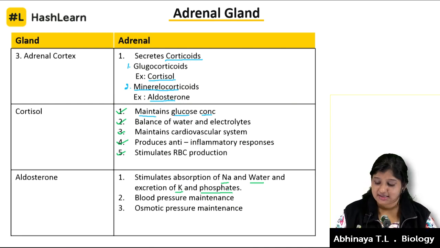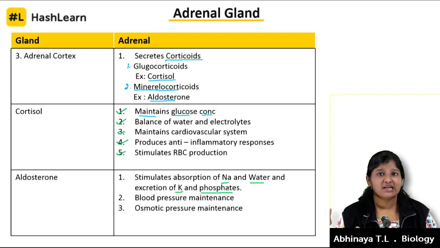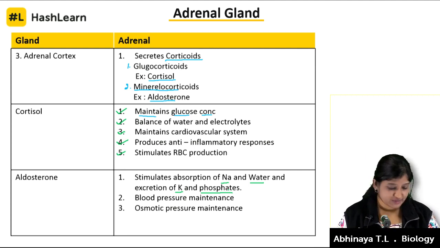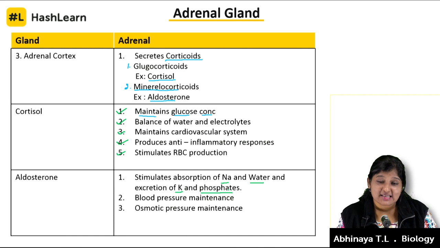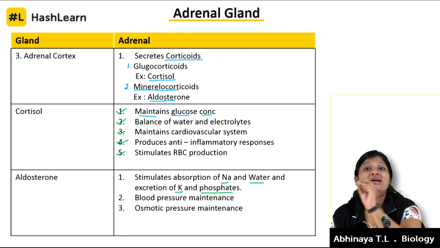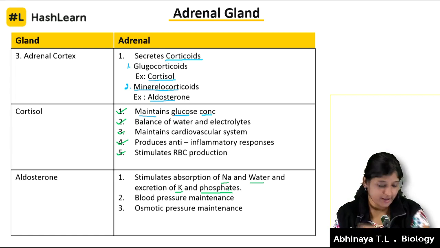Aldosterone, as I said, handles water and electrolyte balance, so it obviously goes to the renal tubule in the kidney. It absorbs sodium and water and kicks out potassium and phosphate. In turn, it maintains the osmotic pressure and the blood pressure in our body. So this is the important function of cortisol and aldosterone. These are the hormones of two categories, glucocorticoids and mineralocorticoids, secreted from the adrenal cortex. The adrenal cortex secretes steroidal hormones, and the adrenal medulla secretes the protein derivatives.